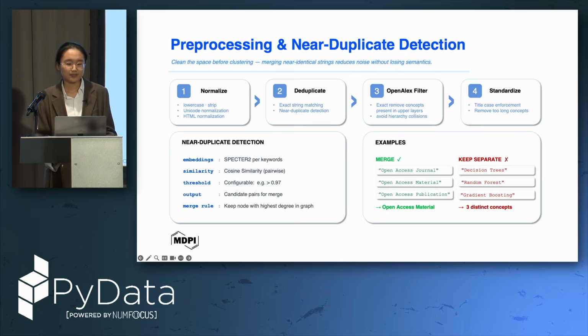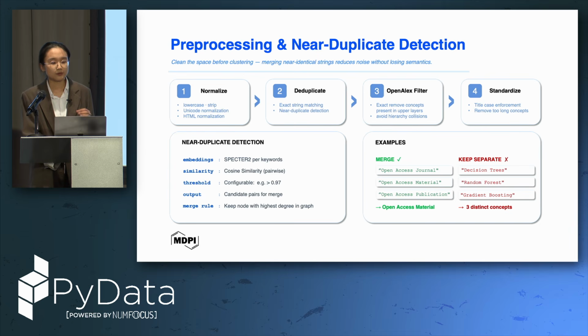This is a pre-processing problem, and we have to do standardized pre-processing with normalization, deduplication, and filtering, and then there still exist some near duplicates to be dealt with. For example, "open access journal" and "open access material publication", we can remove some from our existing keywords because they overlap with each other. Here we use Spectre 2 to first embed these keywords, and then use cosine similarity and set a very high threshold like 0.97 so that we can safely filter out those keywords which are near duplicates of each other.